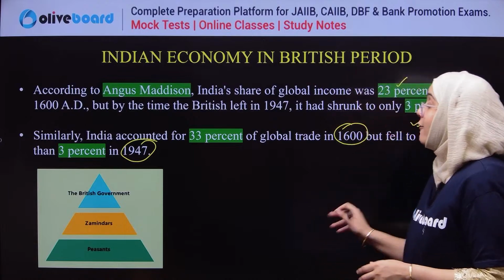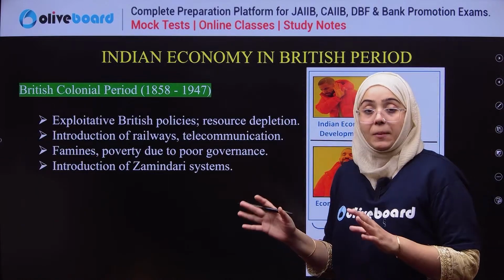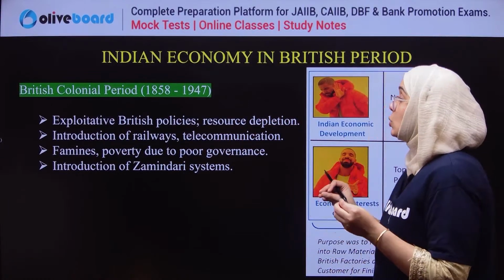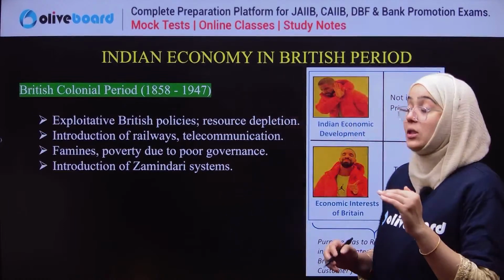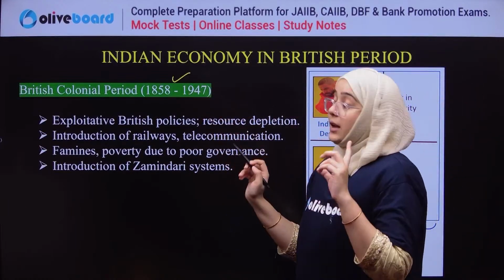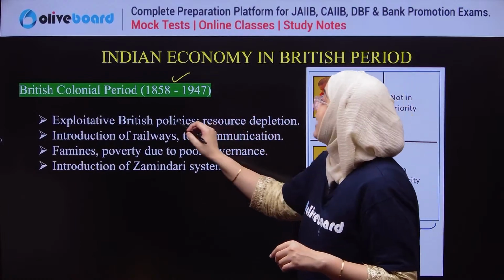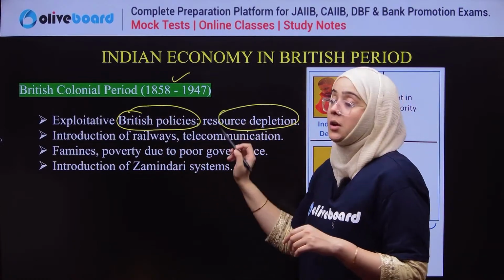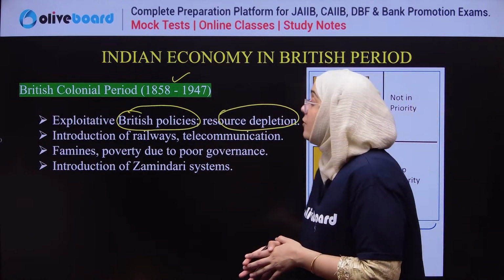Okay, so if we talk about the British colonial period, it is defined as between 1858 and 1947. Now, this time period has been described by certain words. First of all, there were exploitative British policies and resource depletion. Obviously, this led to the degrowth of the Indian economy. There was introduction.